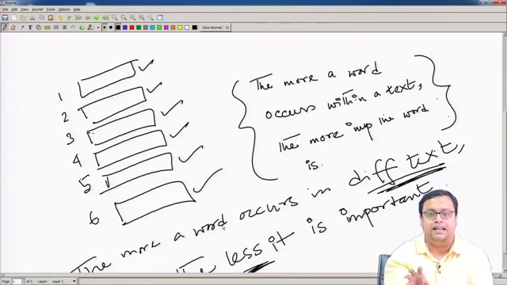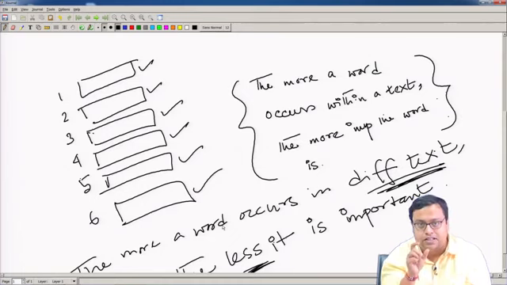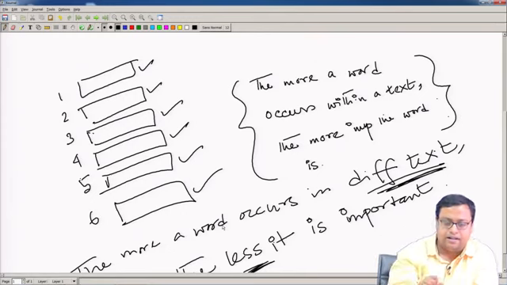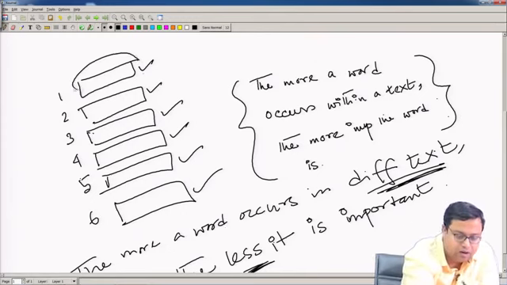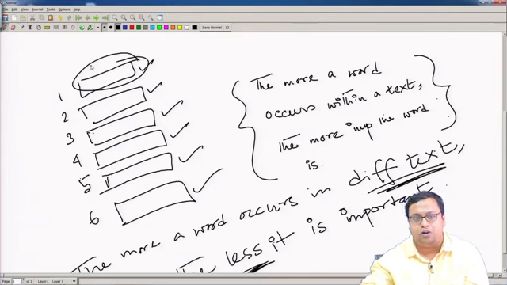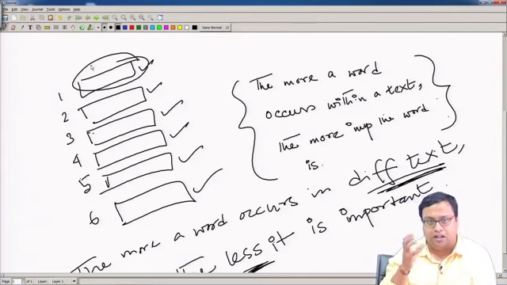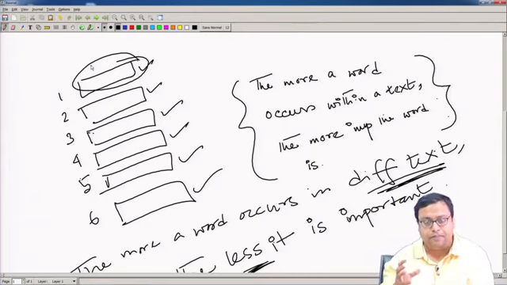So, similarly, the words which occur more commonly in one particular document, here document means this is one document, are most important to that document. So, that is term frequency.